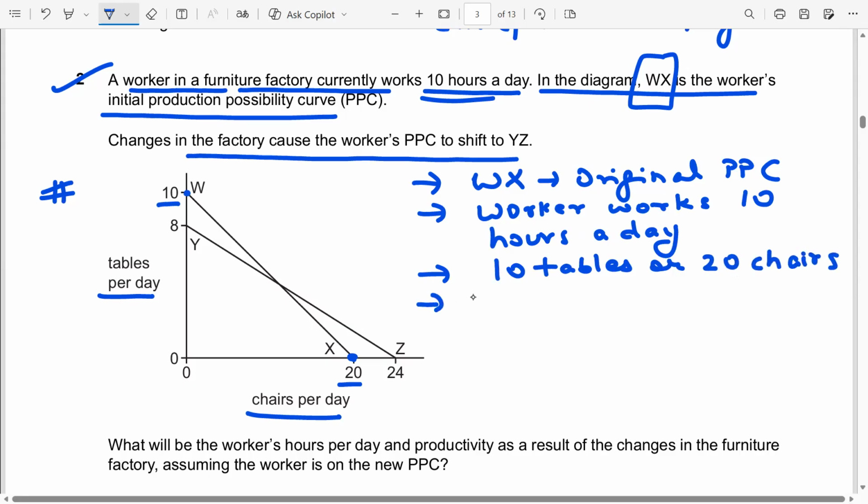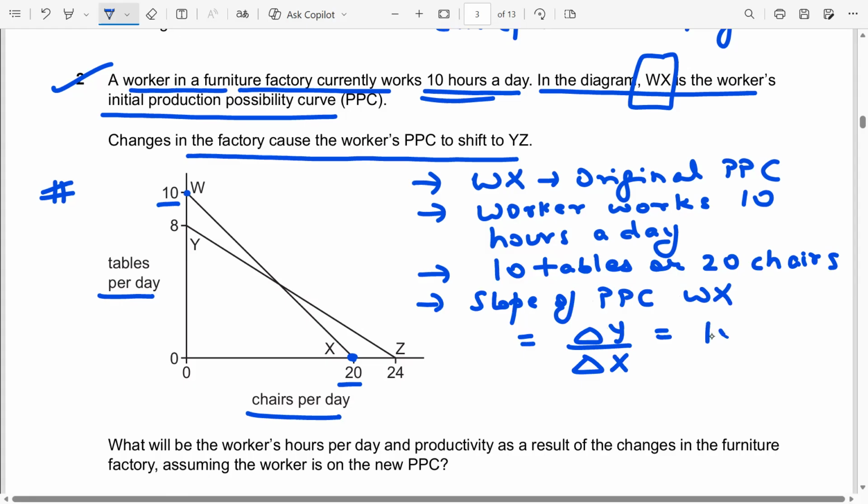If I find the slope of Wx, it is change of what you measure on the y-axis over change of what you measure on the x-axis. In this case, the slope is 10 over 20. That means to make 20 chairs, we have to sacrifice 10 tables, so the slope is half.